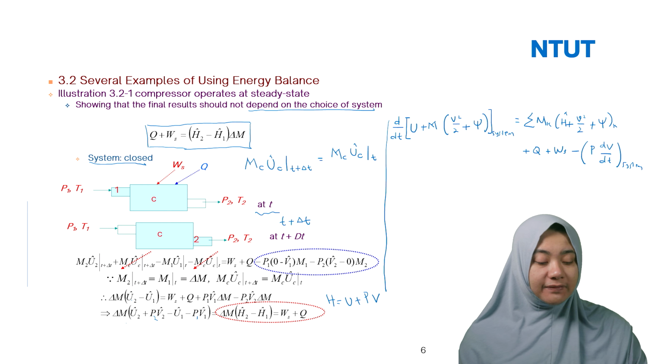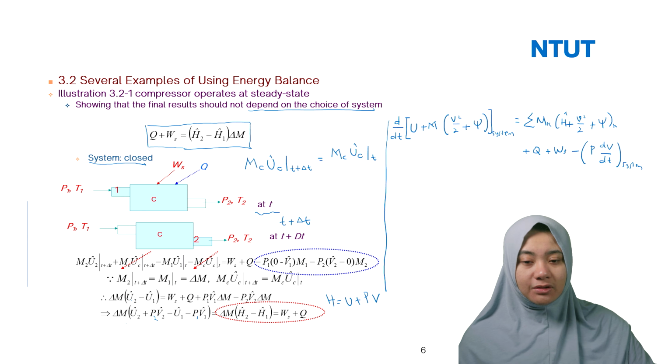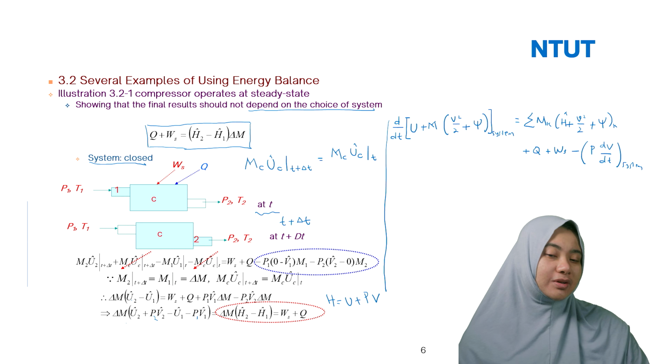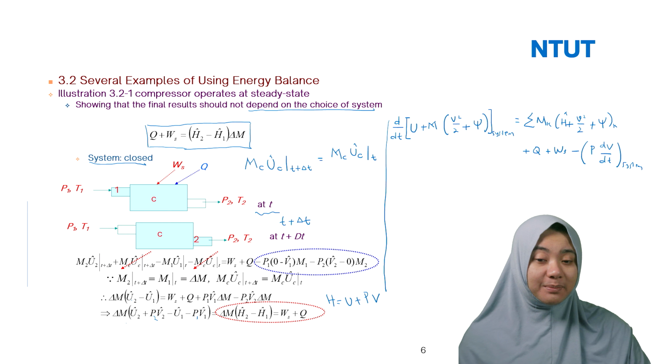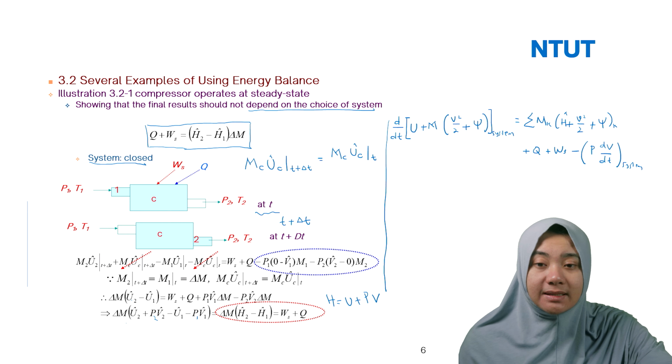So if P1 is not equal to P2, you can write U2 plus P2V2. Or if they are equal, it doesn't matter, you can write a general P. Yeah, so this is just for writing consistency.